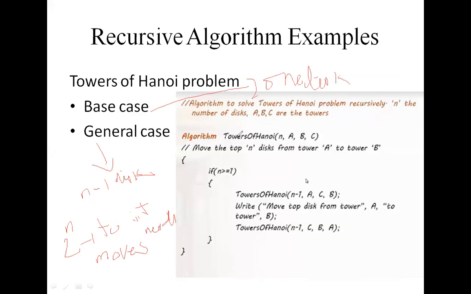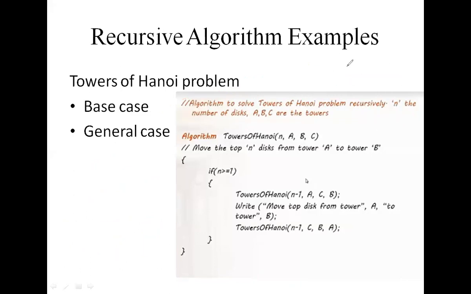So for this problem the solution is move n minus 1 disk from source tower, that is A, to the intermediate tower. I am taking the intermediate tower as C. This is source tower A, intermediate tower C, and I store the result in B. So for the solution, the first step is move n minus 1 disks from source tower to the intermediate tower C. Then move one disk from source tower to destination tower.